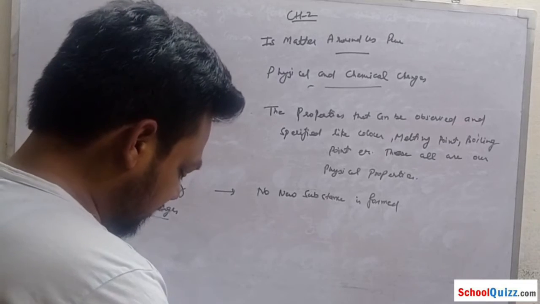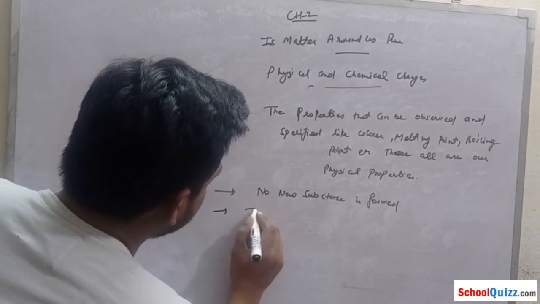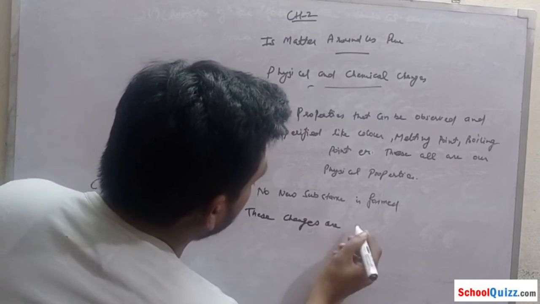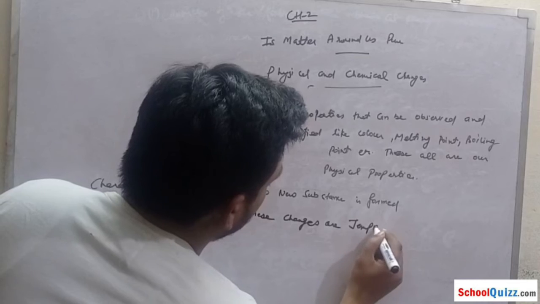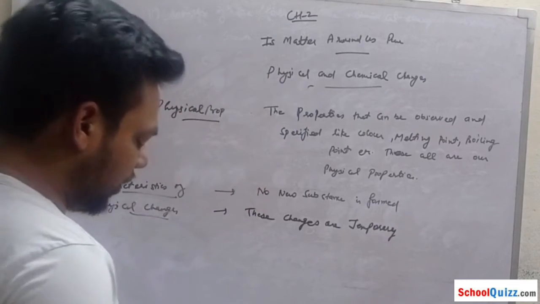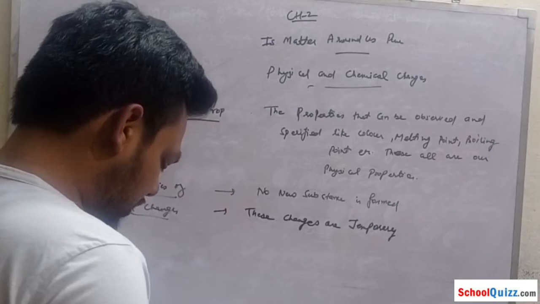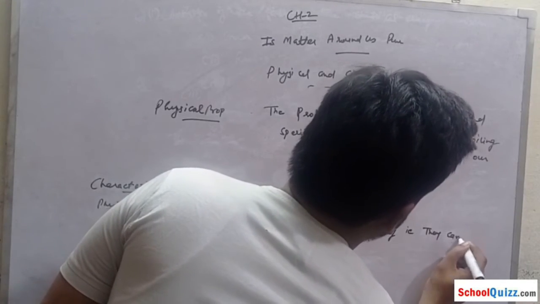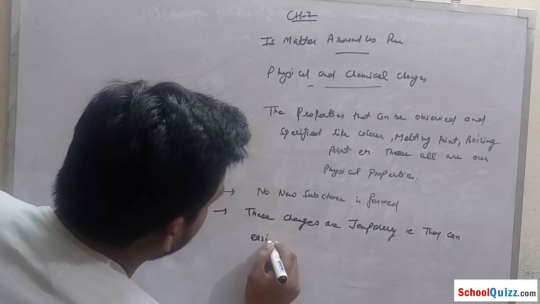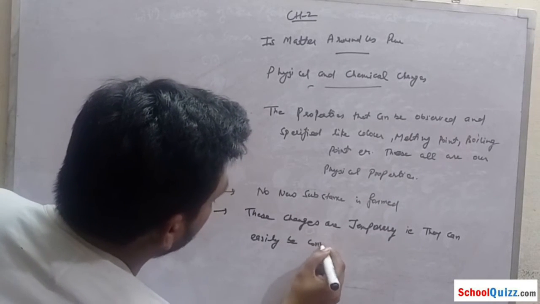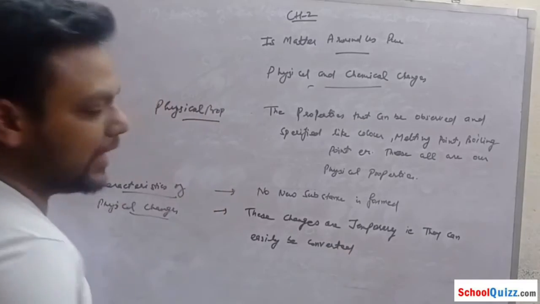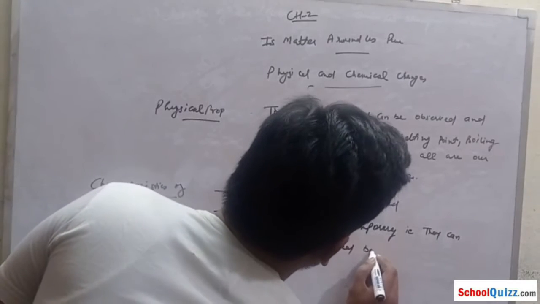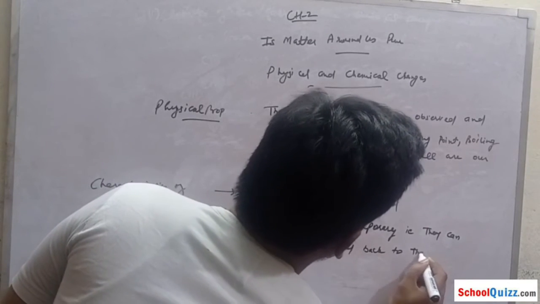The second characteristic is that these changes are temporary. That is, they can easily be converted back to their original state.